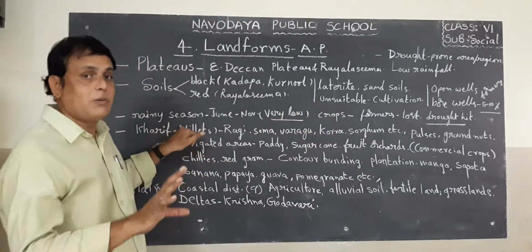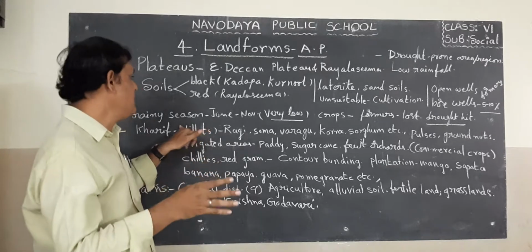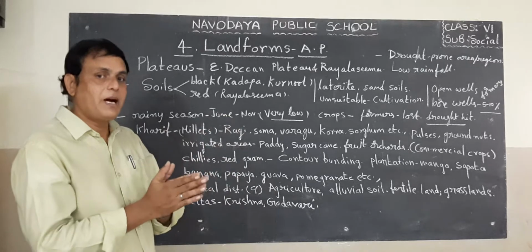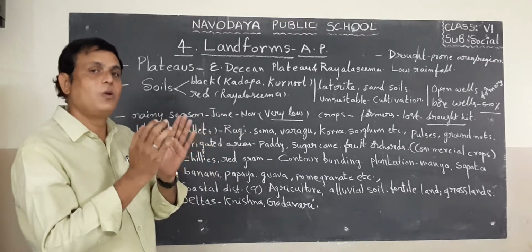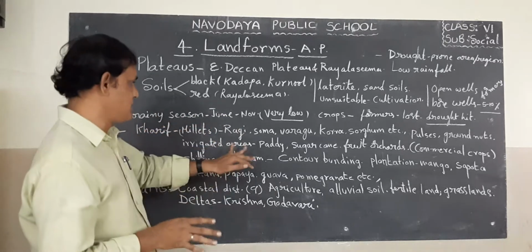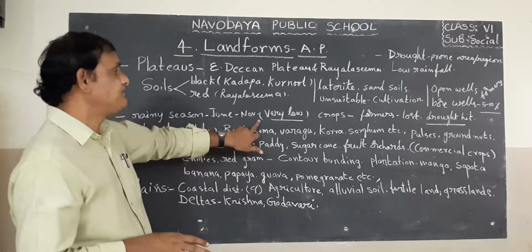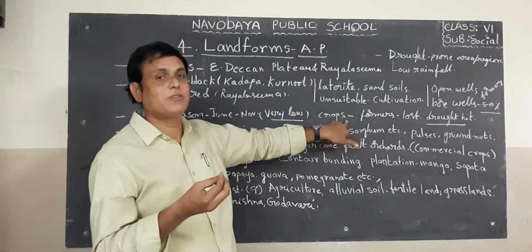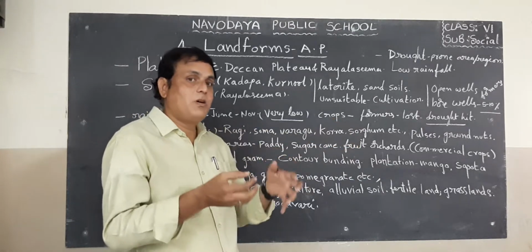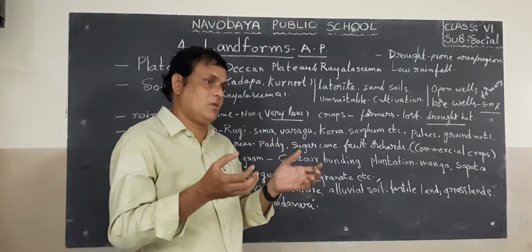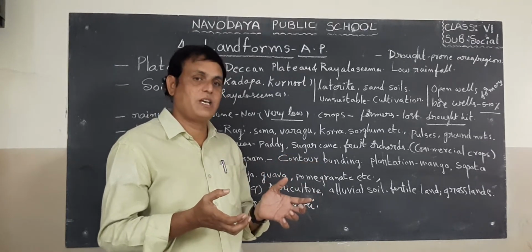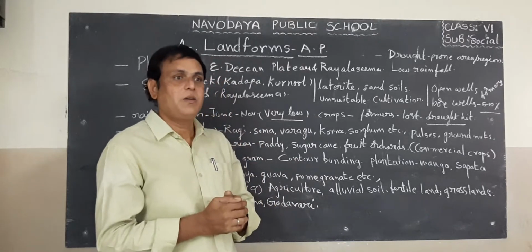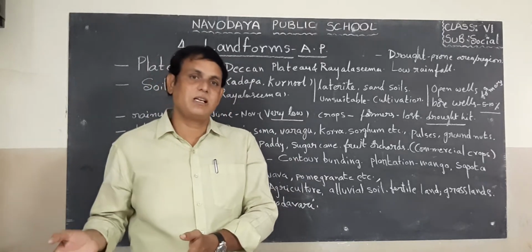Next, what about the rainy season here? Actually, June to November is the rainy season in this area, but the rainfall received is very low over this plateau region. Next, crops. Sometimes crops fail. Why? Because the farmers start their agricultural activities, sowing seeds, and then wait for rain, because the water source is not available there.